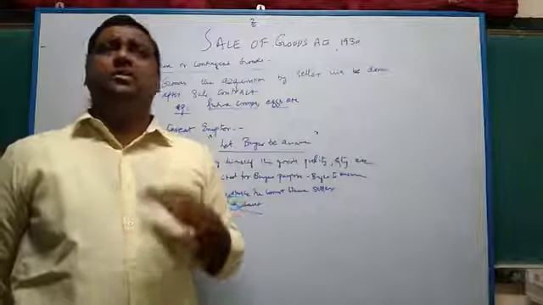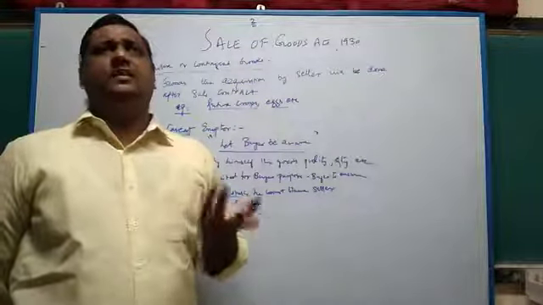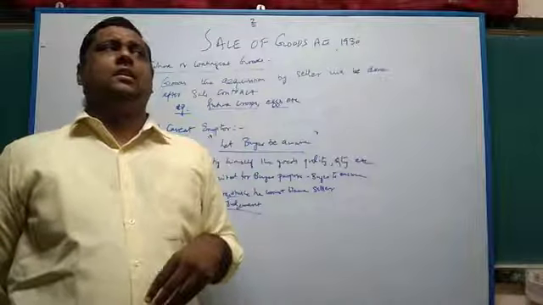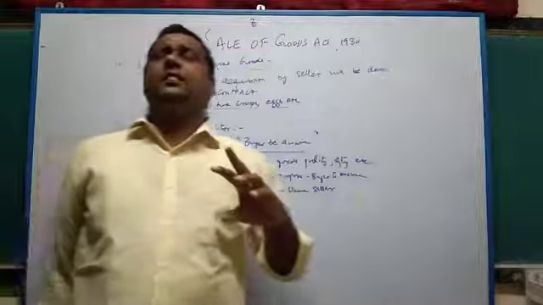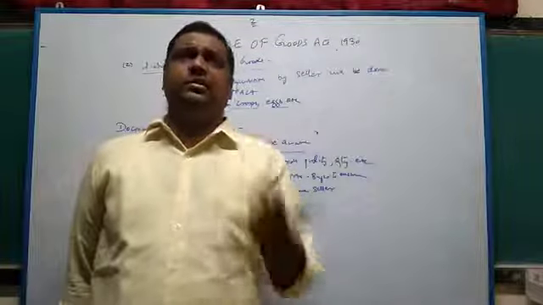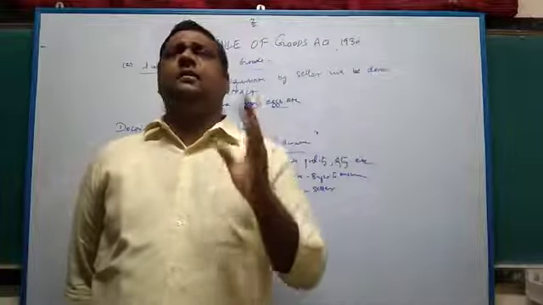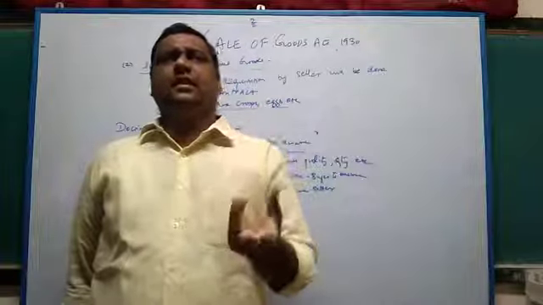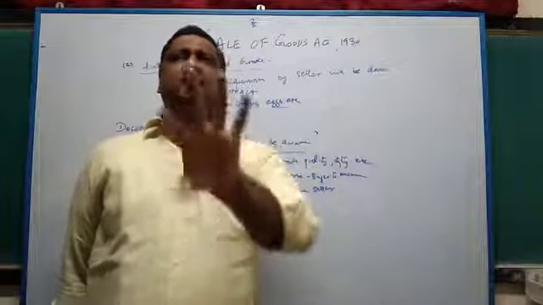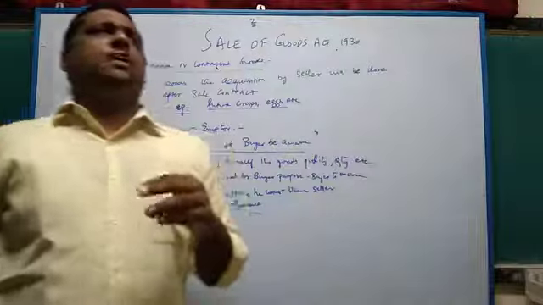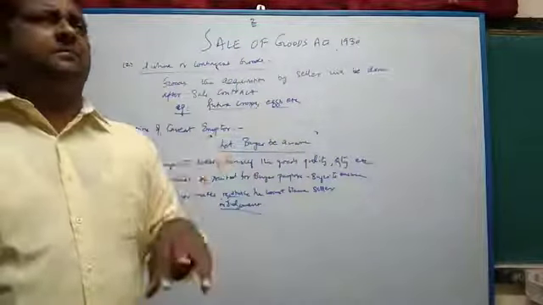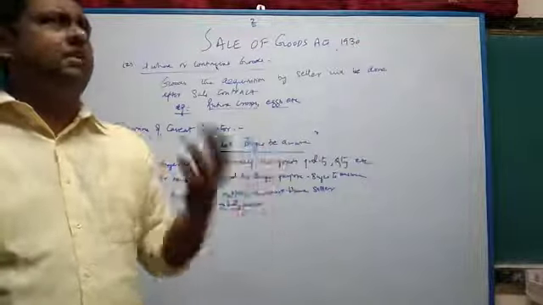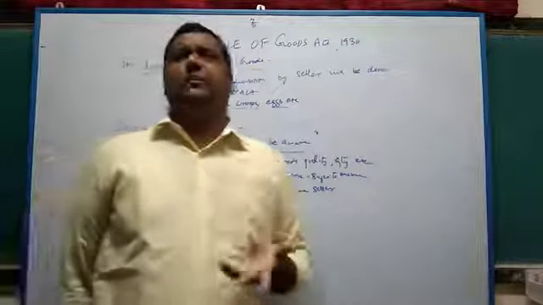If he is a producer seller, which means he is a producer and at the same time the seller, there may be an order from the buyer, but he may not have readily available goods. So he has to produce it, manufacture it, test the product, inspect the product, and when everything is fine, fix a date and then sell the product. He has to produce it and sell, because he doesn't have the product available right now.